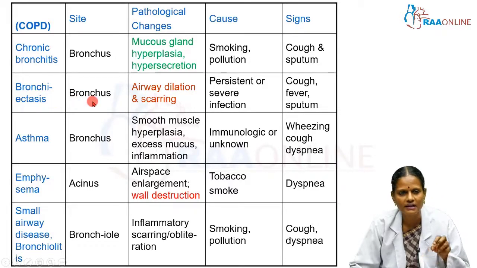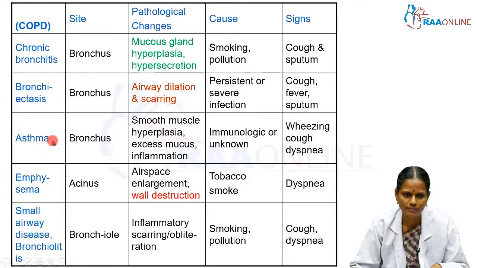Here again the lesion is occurring in the bronchus. As it is self-explanatory, there is dilatation of the airways with later scarring and fibrosis. The cause is persistent or severe infection, which triggers an episode of bronchiectasis. It presents with cough with expectoration and intermittent fever.